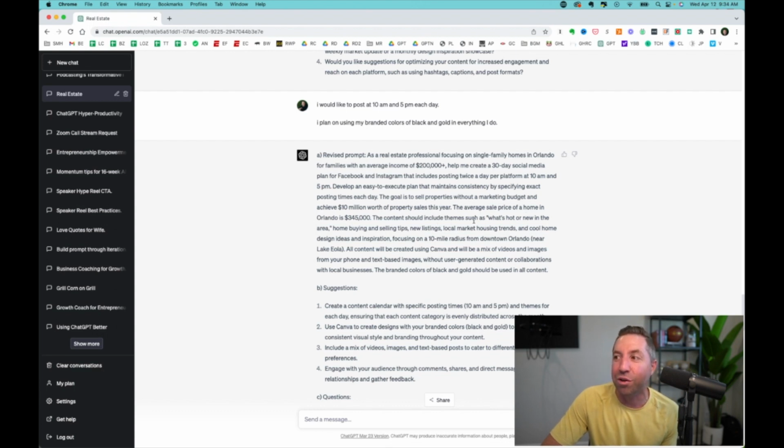The content should include themes such as what's hot or new in the area, home buying and selling tips, new listings, local housing market trends, cool home ideas and inspiration, focusing on a 10-mile radius from downtown Orlando near Lake Eola. All content will be created using Canva and will be a mix of videos and images from your phone and text-based images without user-generated content or collaborations with local businesses. The brand colors are black and gold, and should be used in all the content.